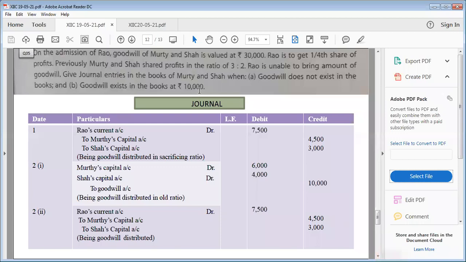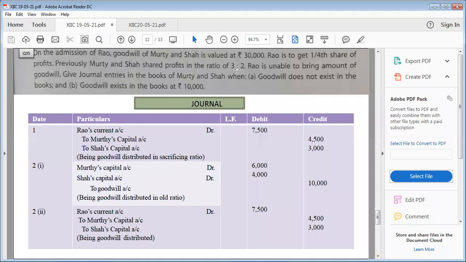All right. Now see, first of all, this entire amount is actually goodwill of the firm. Out of this, we will find out Rao's share by multiplying by 1/4. We'll come to know that the total amount of goodwill which Rao has to bring is 7,500, but he is not bringing even a single rupee. So the entire amount will be cut down from his current account, and the entry will be Rao's current account debited to Murthy's capital and Shah's capital, and it will be distributed among them in 3:2.